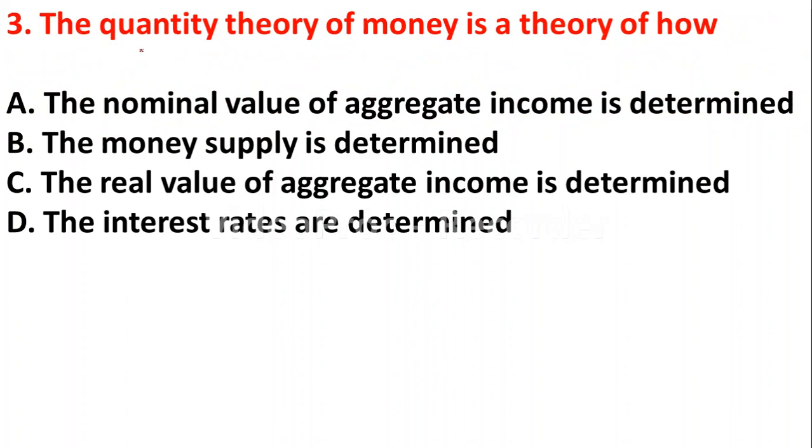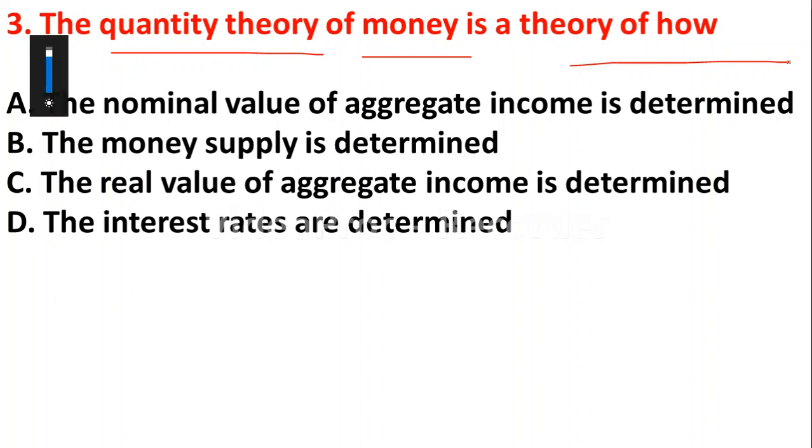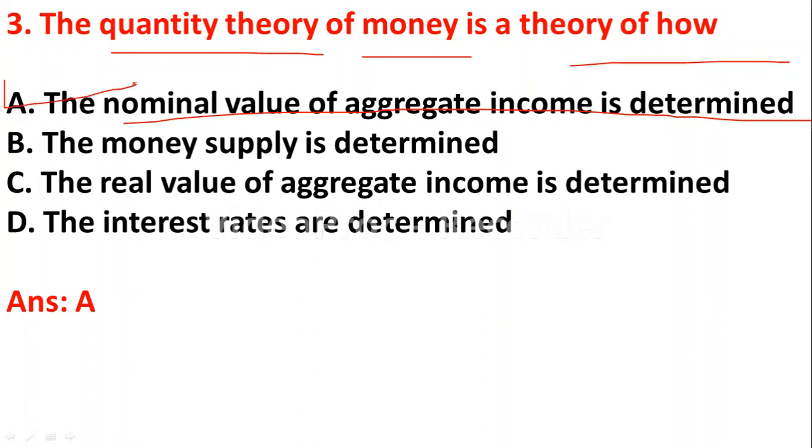The third question: the quantity theory of money, QTM, is a theory of how option A the nominal value of aggregate income is determined, option B the money supply is determined, option C the real value of aggregate income is determined, option D the interest rates are determined. So the quantity theory of money is a theory of how the nominal value of aggregate income is determined. So option A is the correct answer.